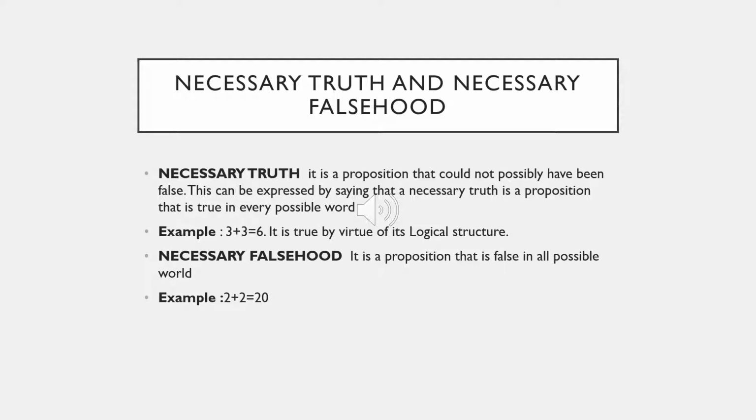Necessary truth and necessary falsehood. Necessary truth. It's a proposition that could not possibly have been false. This can be expressed by saying that a necessary truth is a proposition that is true in every possible world. Example: 3 plus 3 is equal to 6. It is true by virtue of its logical structure. Necessary falsehood. It's a proposition that is false in all possible worlds. For example, 2 plus 2 is equal to 20. And that's what constitutes necessary truth and necessary falsehood. Thank you.